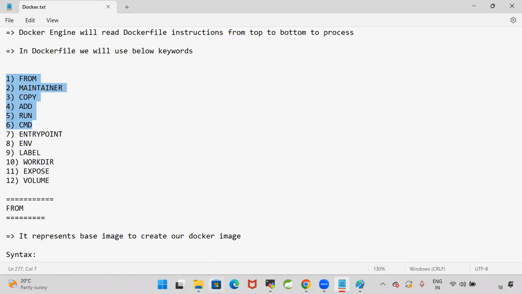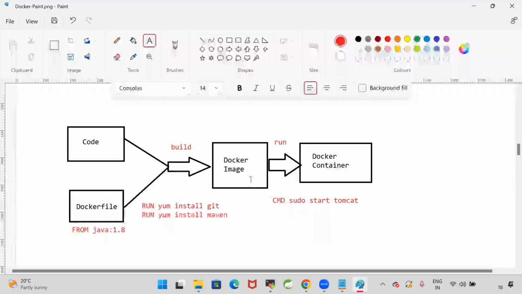Okay. Now guys, before going to understand the remaining commands, can we create a Docker file with these commands and can we build one sample Docker image? Can we do that?